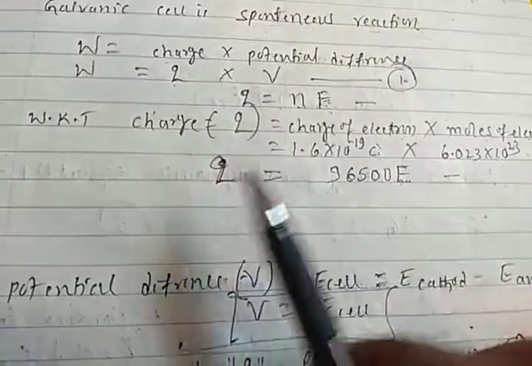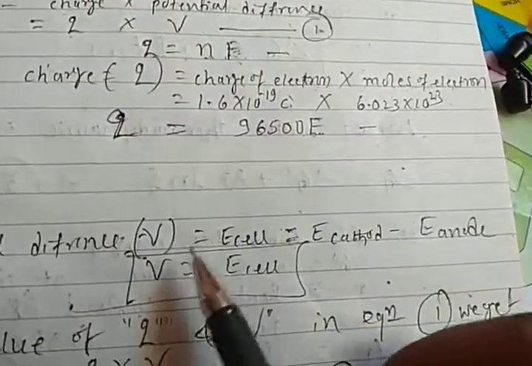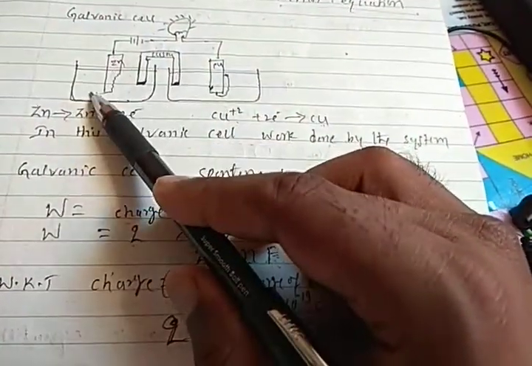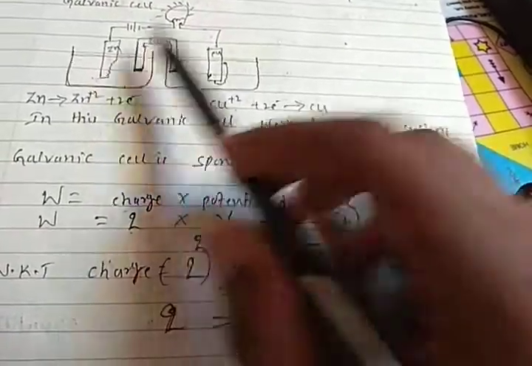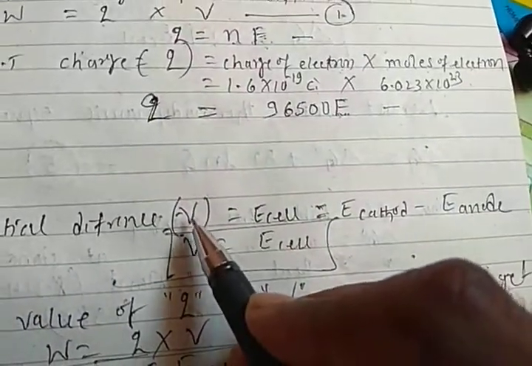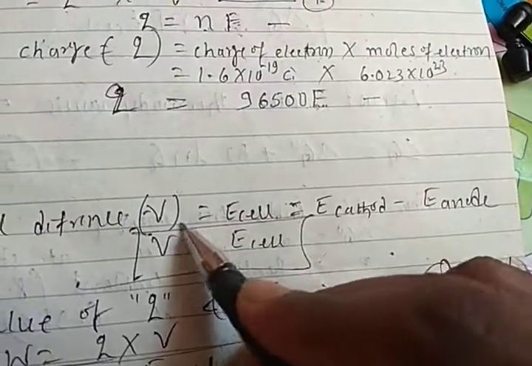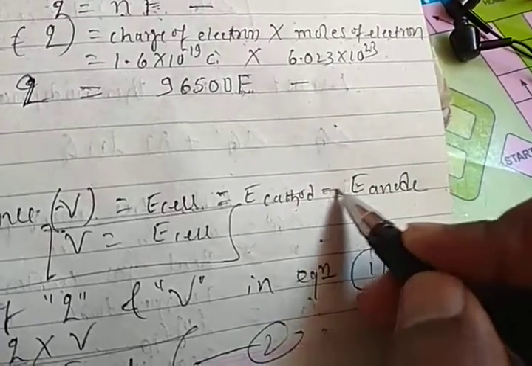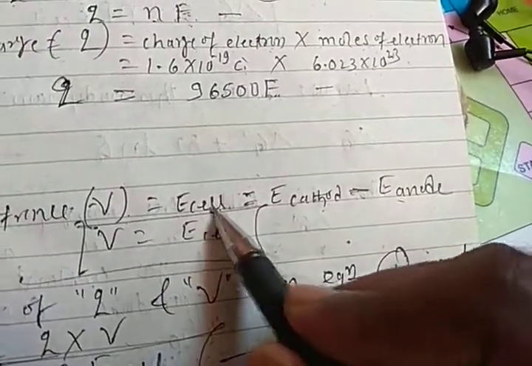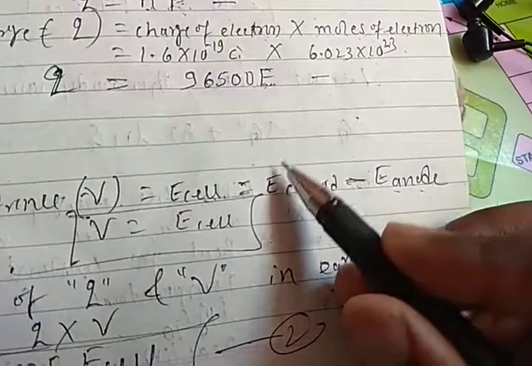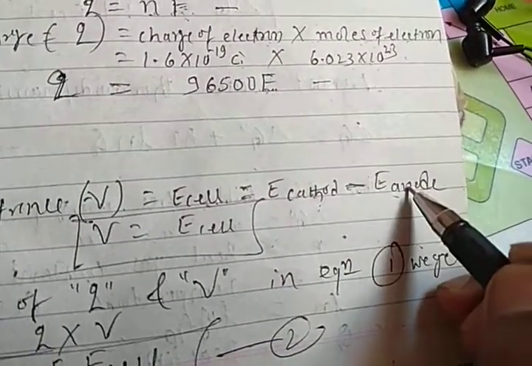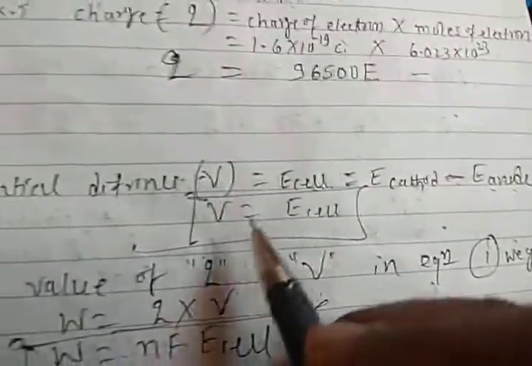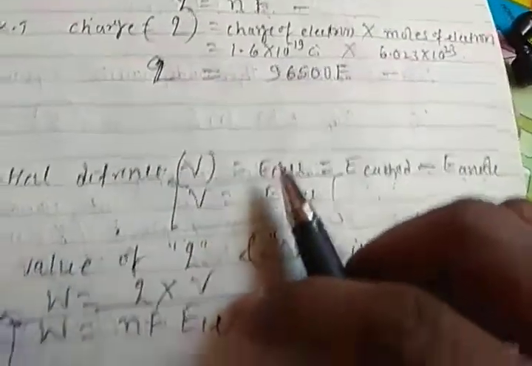And what is the value of V? V means potential difference. Potential difference developed between the electrode and respective solution, cathode and respective solution in the whole cell. So that's why we take the potential difference V is equal to E cell. E cell means E of cathode minus E of anode. Yesterday we discussed this topic. E cell means E of cathode minus E of anode, or you may say E of right hand side minus left hand side. Right students? So that's why V means E cell. Right. Okay.